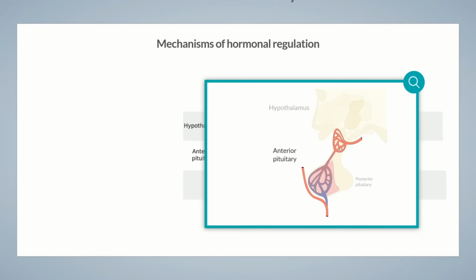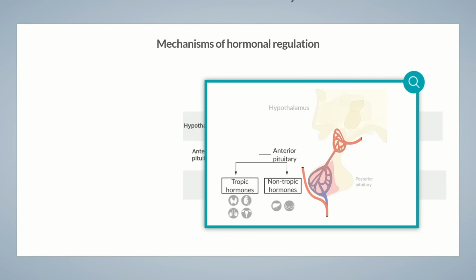The anterior pituitary produces two different types of hormones: tropic hormones, which target peripheral endocrine glands and stimulate the production of effector hormones, and non-tropic hormones, which exert a direct effect on target cells or organs. The hormones of the anterior pituitary are transported via the bloodstream to their respective target organs.